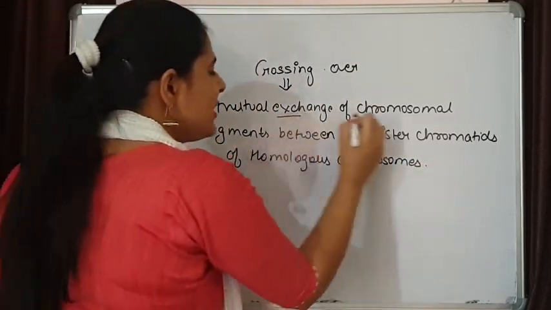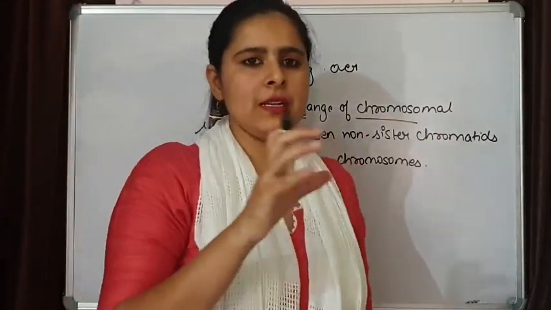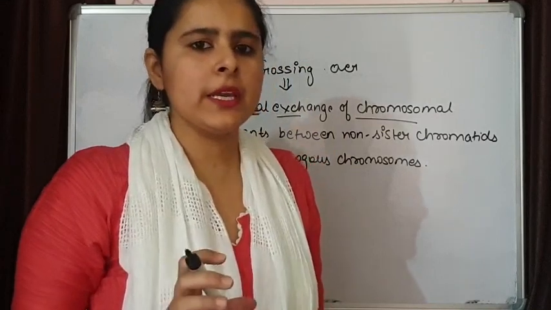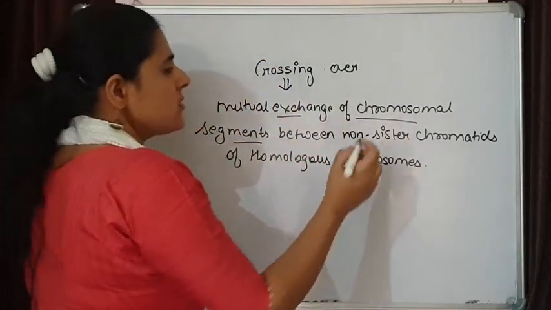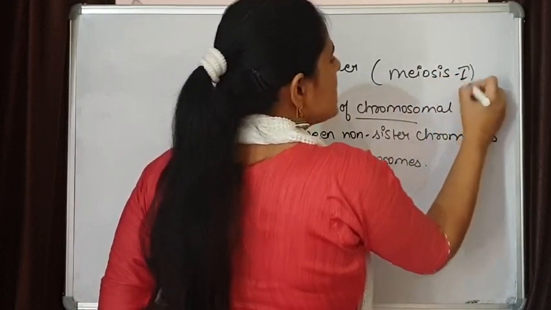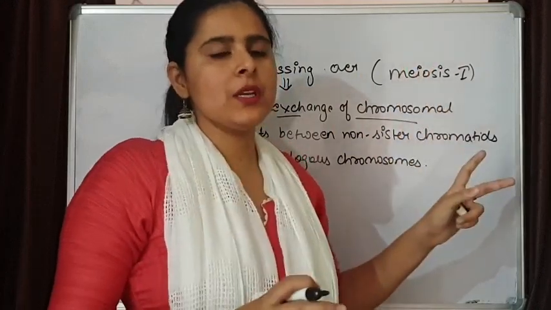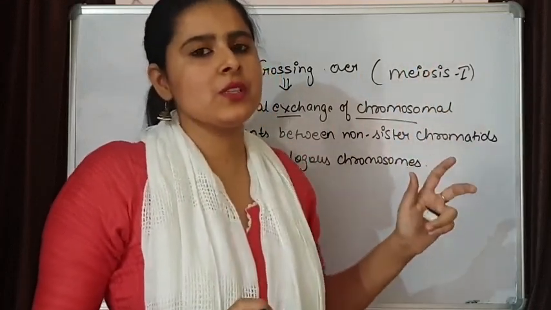This exchange of chromosomal segments leads to variations, or you can say it leads to the formation of recombinants. And this process of crossing over takes place in meiosis 1. Because of this crossing over, in sexual reproduction, the chances of variations are greater.